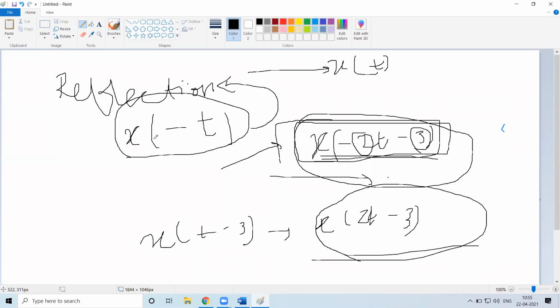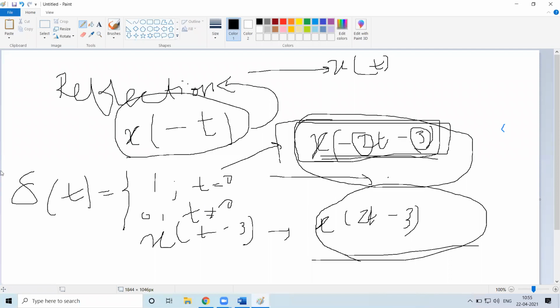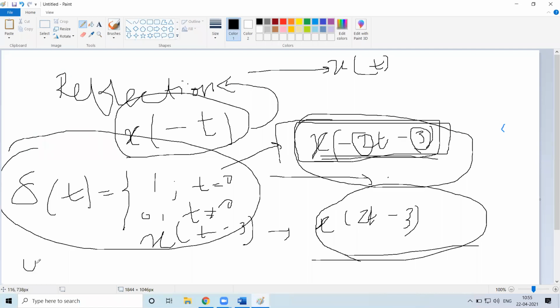So this is with respect to the basics of signals and systems. Another part is there, so that I'll continue in the next class. Okay. So wherein we'll discuss some of the standard signals. Say for example, delta of t. It is equal to 1 when t is equal to 0, and it is equal to 0 when t is not equal to 0. So this is the impulse function. Such kind of functions we'll be discussing.